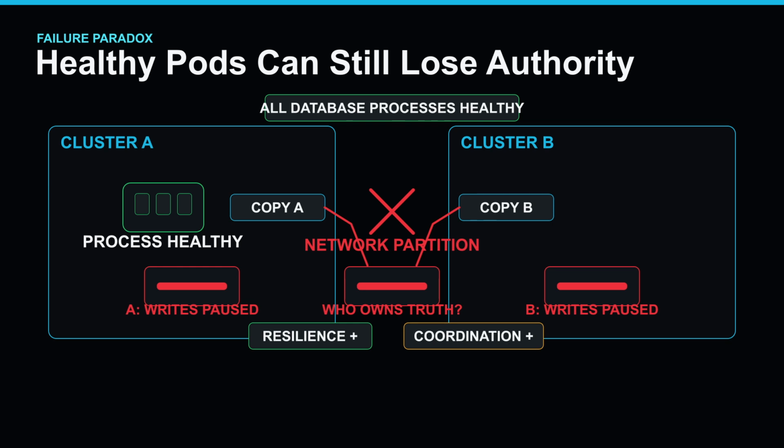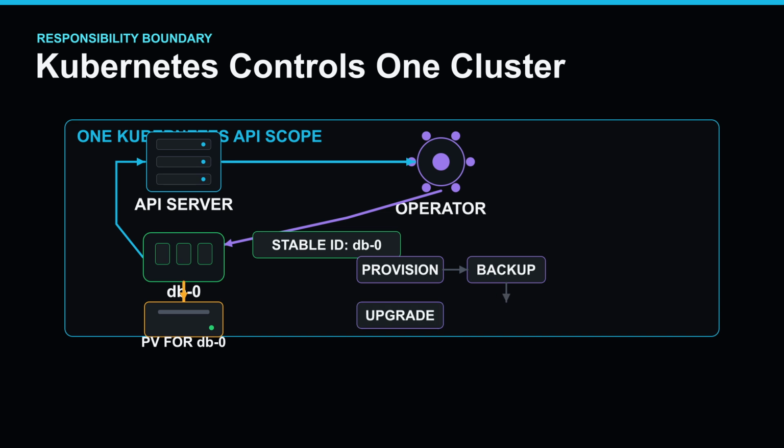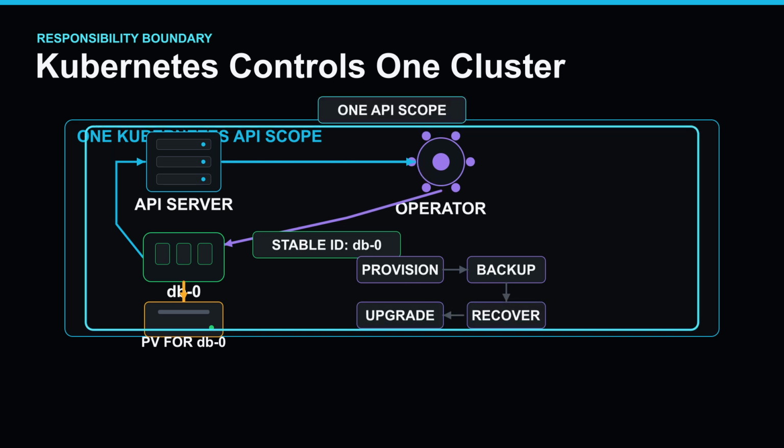Inside one cluster, Kubernetes already does useful work for a database. A StatefulSet can give each pod a stable identity. It can reconnect a replacement pod to persistent storage. An operator can automate provisioning, backups, upgrades, and routine recovery. But notice the boundary. Those controllers observe one Kubernetes API server. They understand the desired state inside that cluster.